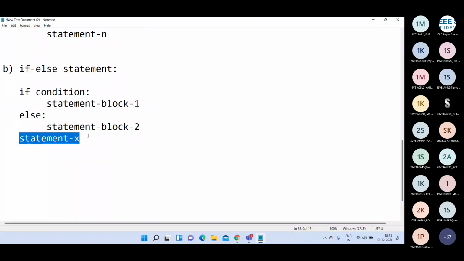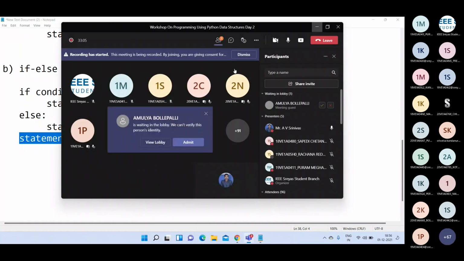Statement X is optional. You may write it or not, depending on your program requirement. It is not mandatory to always write statement X.